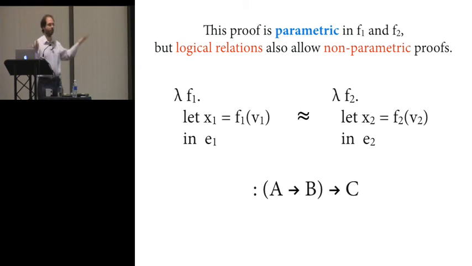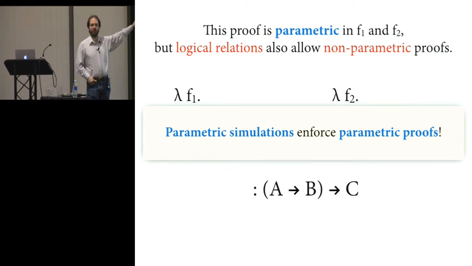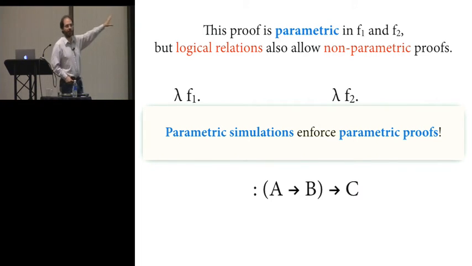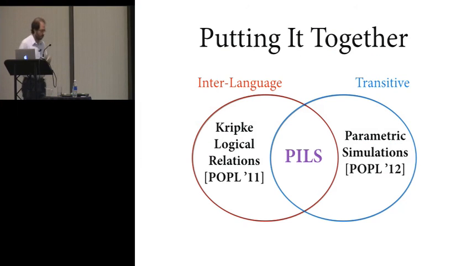That means the proof space is just too unstructured. So essentially, the idea of parametric simulations is that it forces you to do that parametric proof that I showed you. That's the only proof that would be allowed in establishing this equivalence. As a result, the proofs have a more rigid structure, and you can prove the transitivity.